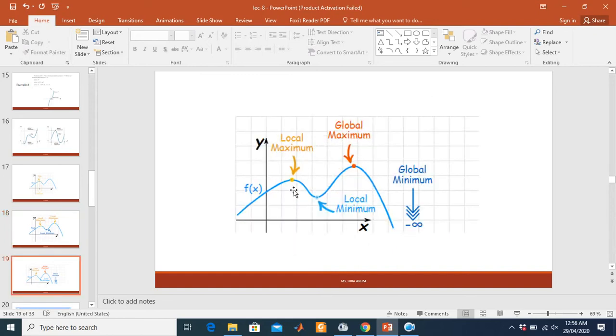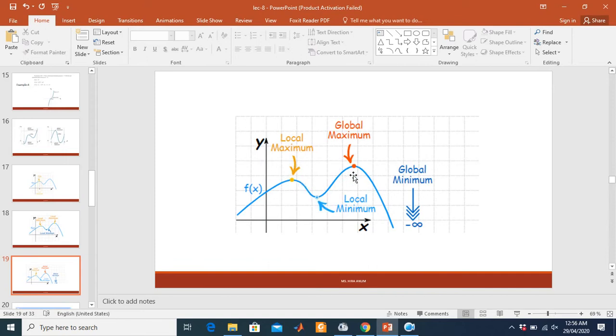Here you can see this is a local maxima, and the global maxima is also a local maxima, but the global maxima of the function is only one. Global minima is minus infinity. After this point there is no global minima. So the global minima and global maxima are only one point of the function, where the function is maximum or minimum. But local maxima and local minima have many points like this and this.